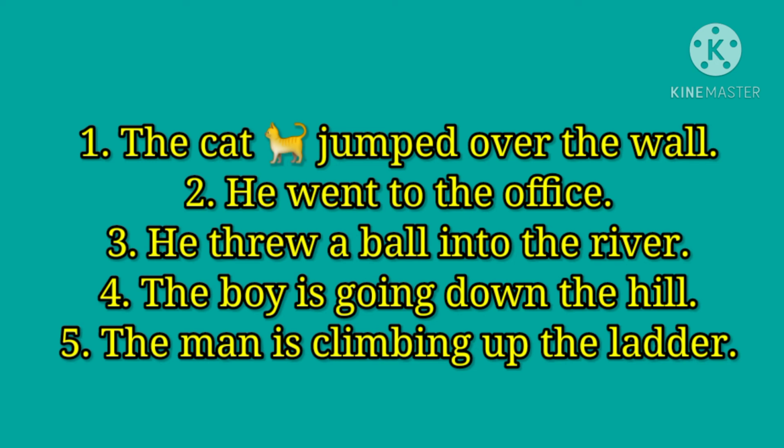So in all these sentences, we can see the prepositions, and all these prepositions express the direction or movement of someone or something. In the first sentence, the cat jumped over the wall. Jumped towards where? Over the wall, telling the direction. He went to the office. To is the preposition showing the direction. Where has he gone? Went to the office.